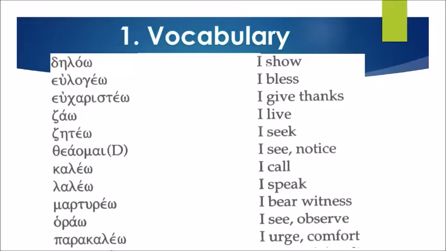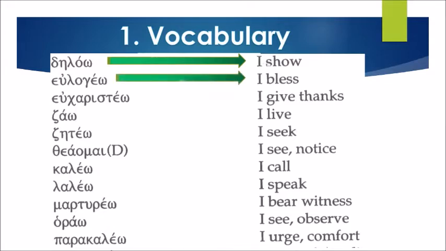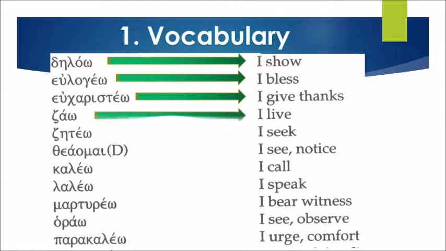The first word is deiluo, with the omicron ending. It means I show. Next word, eulogeo, I bless. Eucharisteo, I give thanks. We have zao, I live. Zeteo, I seek.